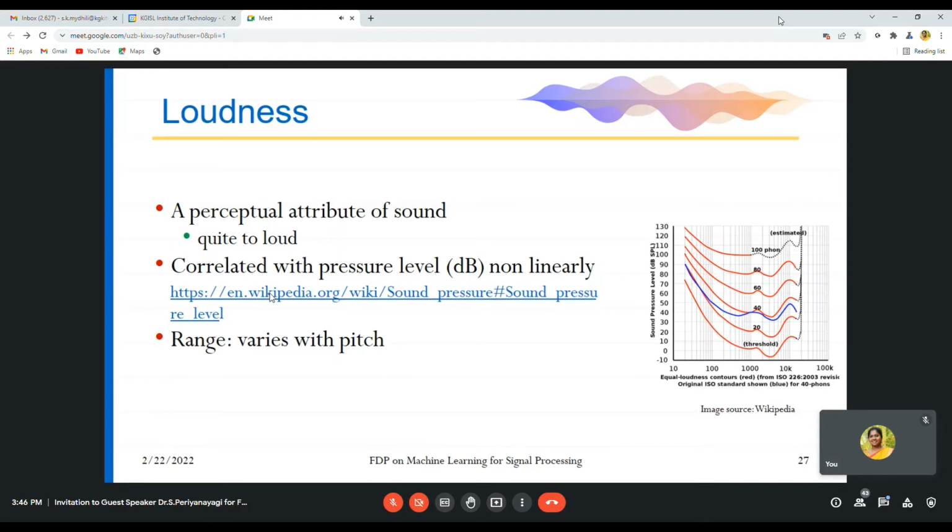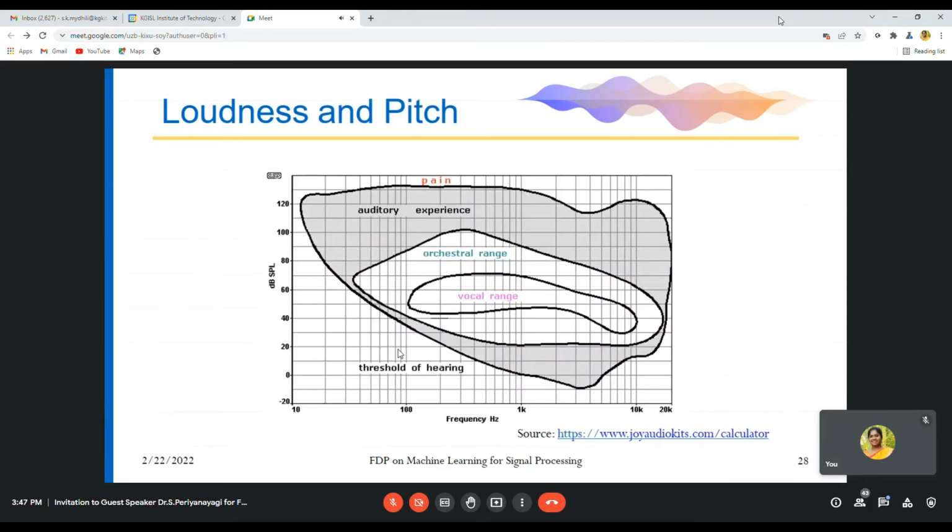This is an example taken from Wikipedia, where it represents a signal with quietness and loudness. That is correlated with a pressure level, which is non-linear and varies with pitch. Depending on the pitch, the loudness also varies. So these are some of the attributes related to audio signals.